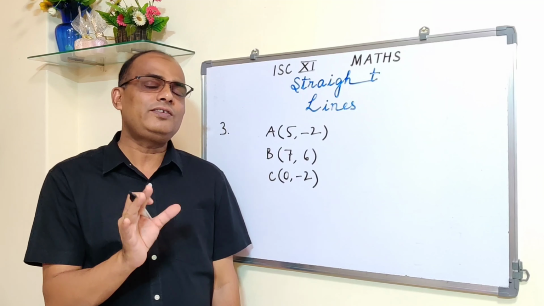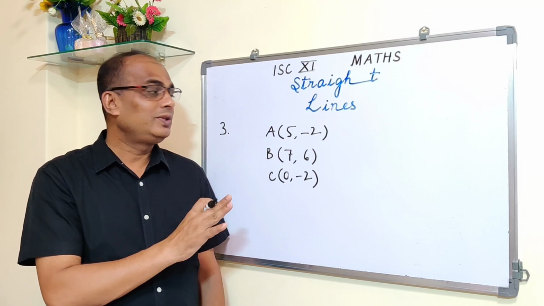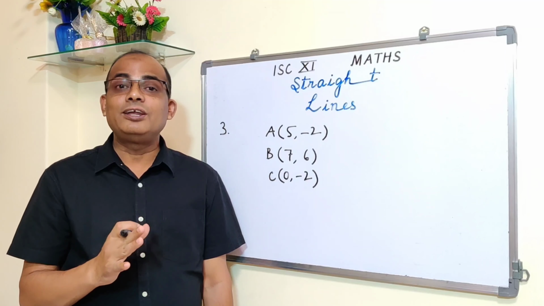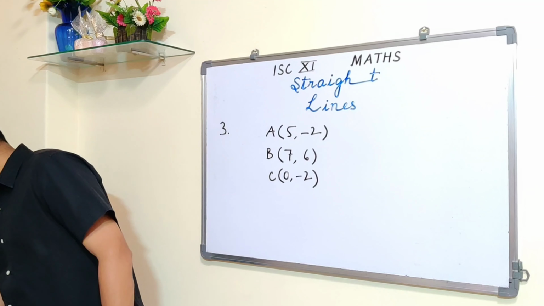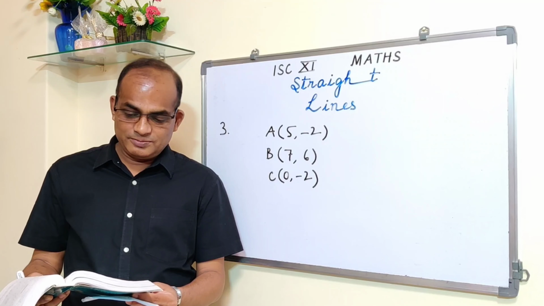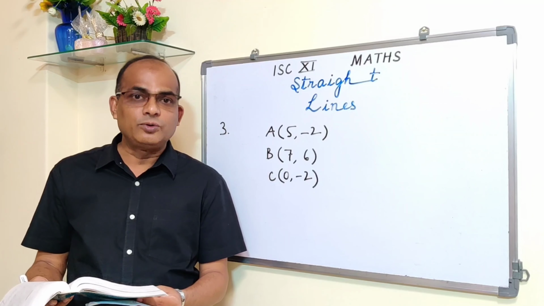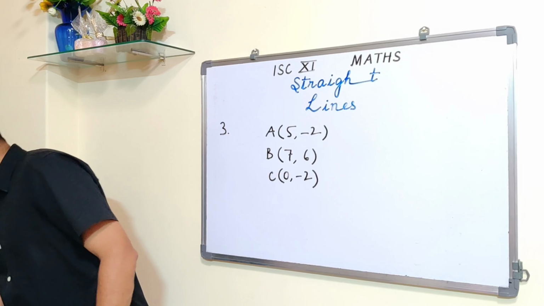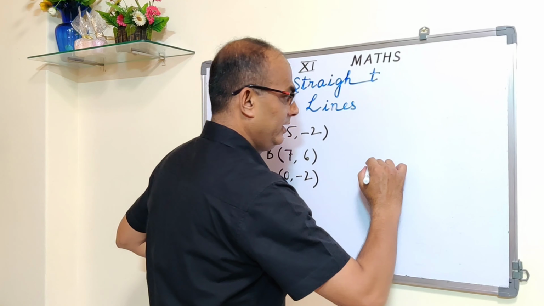What is the question? The question is, show that these points are collinear. There are different ways to prove it. Even in vector algebra there is one method which is very nice, in 12th standard. But here we are going to show that these 3 points are collinear by finding the slope. The question says using slopes, determine which of the following sets of 3 points are collinear. Collinear means they are on the same line.